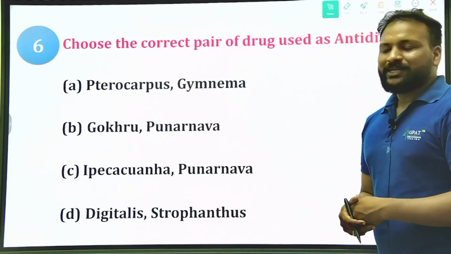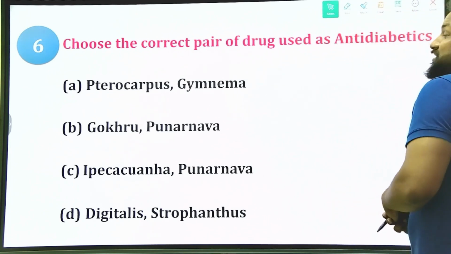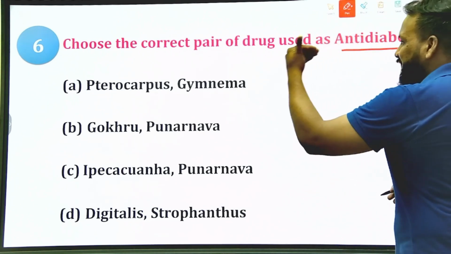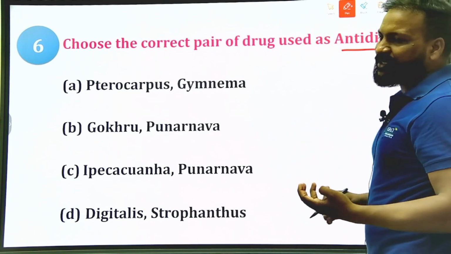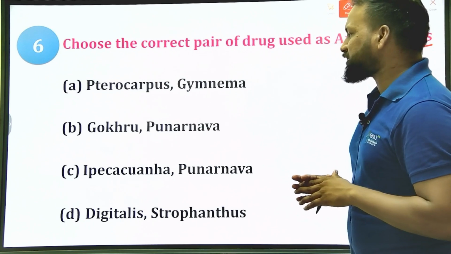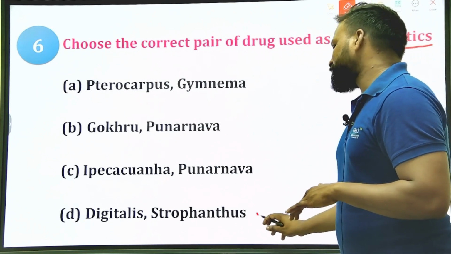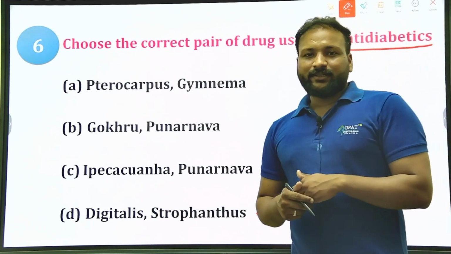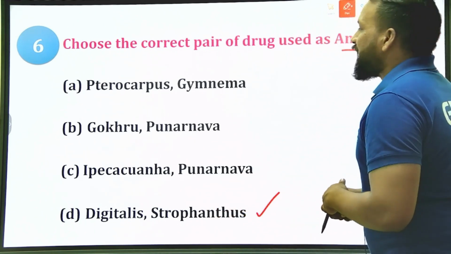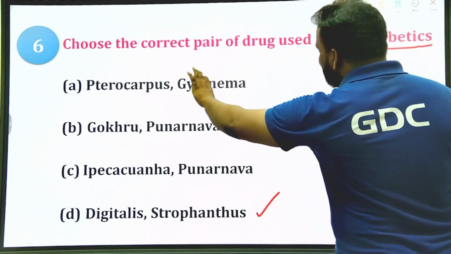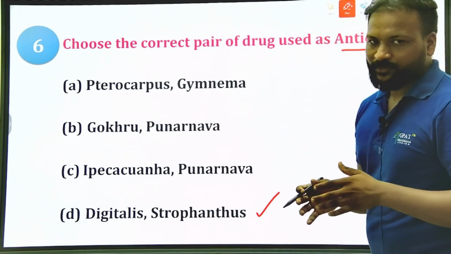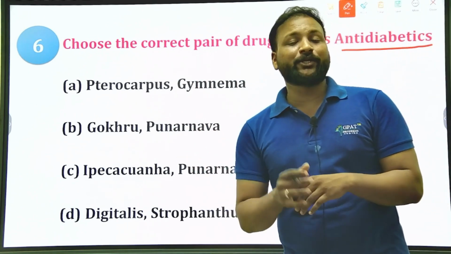Strophanthus. You can simply eliminate one option, or even 2 options, because they are asking about anti-diabetic drugs. In such options, try to apply the elimination method, because definitely there will be 2 wrong answers. Digitalis and Strophanthus are cardiac glycosides. I can easily eliminate the other options too, but you need to think about that.